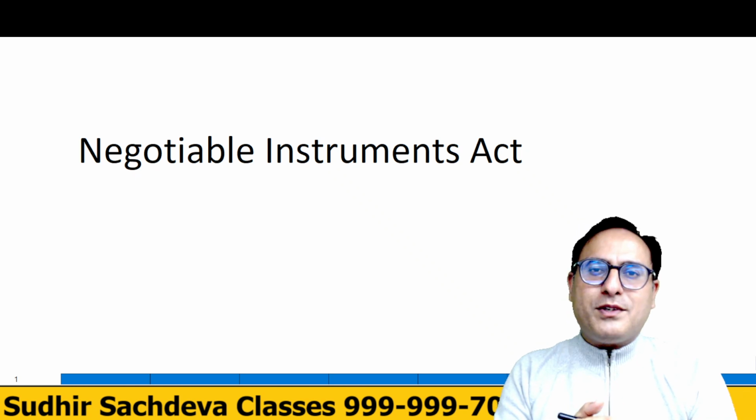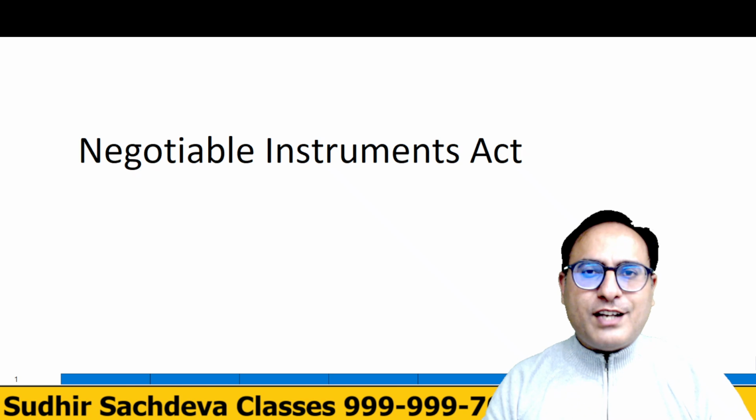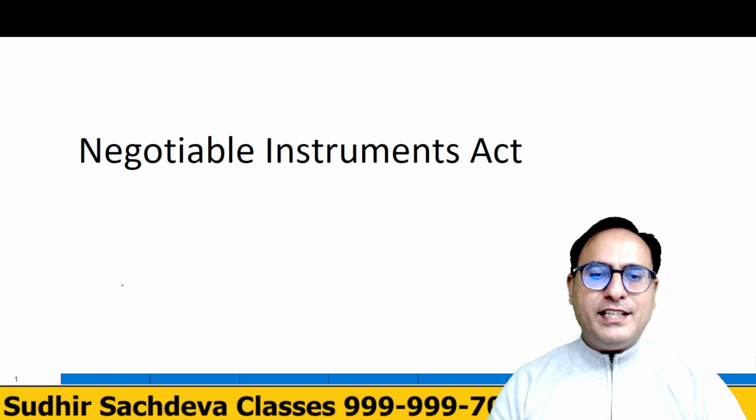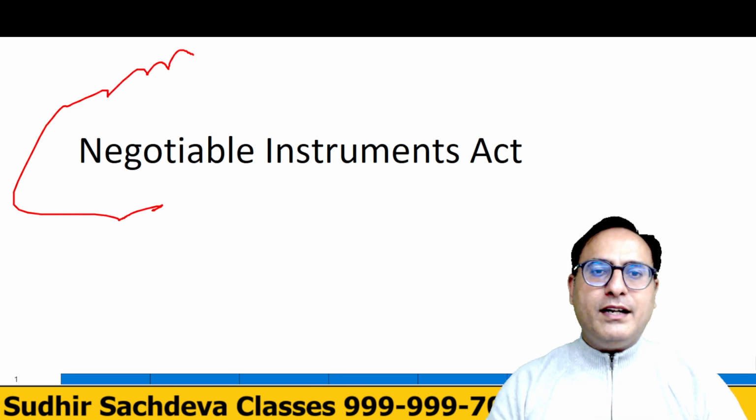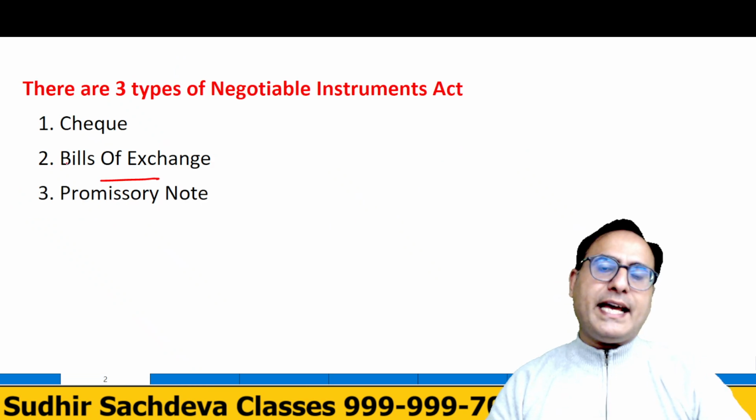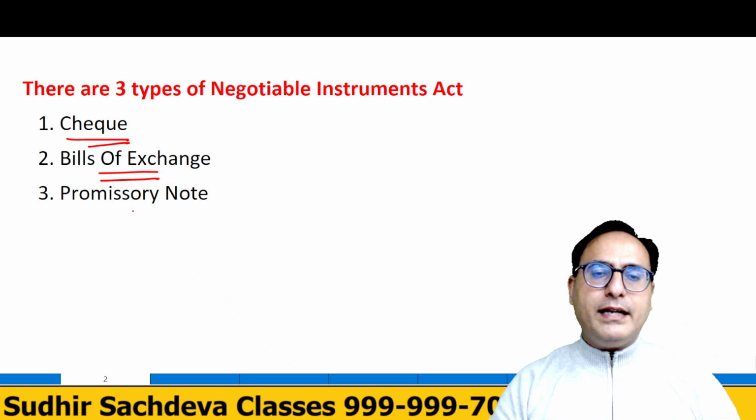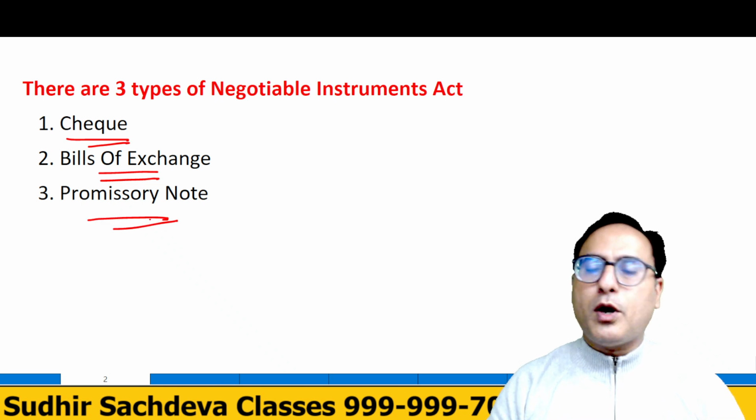So today we are going to discuss a very important topic of Negotiable Instruments Act. Let us start this very chapter with this Negotiable Instruments Act. We have basically three types of negotiable instruments. One is check, the other one is bills of exchange, and the other one is promissory note.